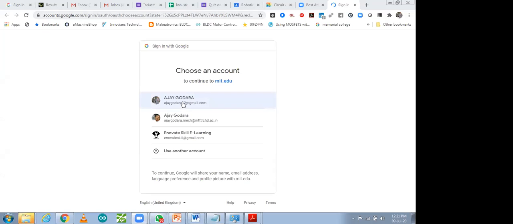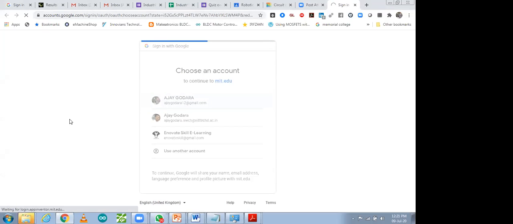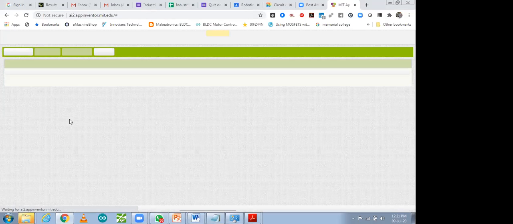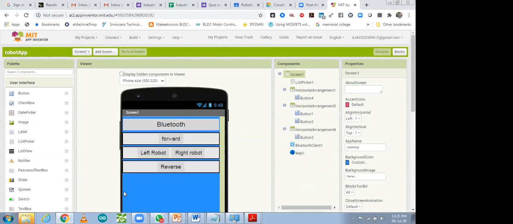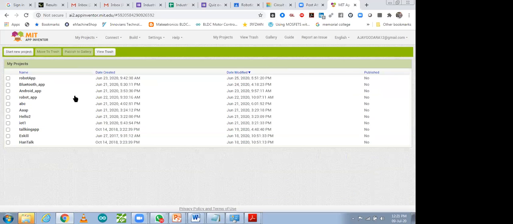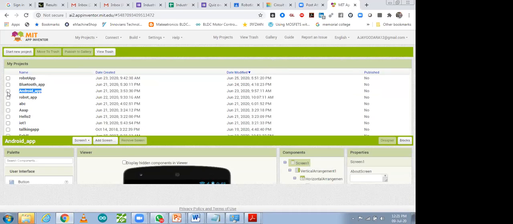So this one is the MIT App Inventor link. As we open it, it will ask for your account login, Gmail or however you want to log in. After opening it, you will be able to find all the projects, and this one is my Bluetooth project, an app I have designed over here. In this Bluetooth app, you can move your robot forward, reverse, left, right, or if you want to control your home appliance, you can find some apps as well. Let me share a few apps. My projects, Bluetooth app, Android app. So this one is the Android app. Let me open it.